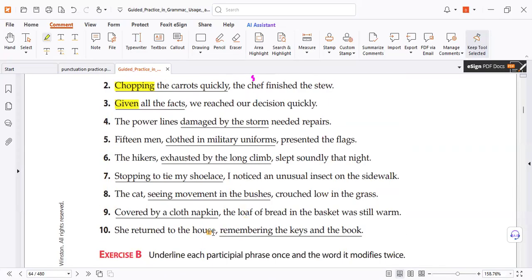Look, with the phrase at the end, you need a comma, and sometimes no. You need a comma. Why? Because this verb is done by the subject, she. If you delete the comma, this verb is done by the word before. So who remembers, the house or she?